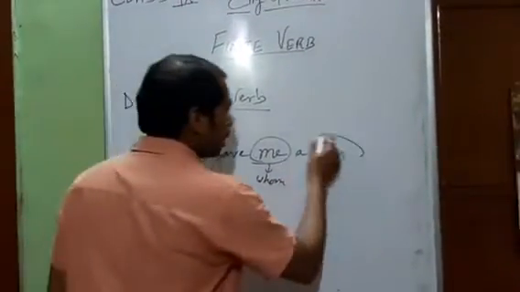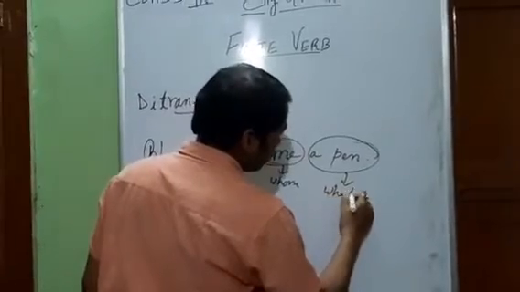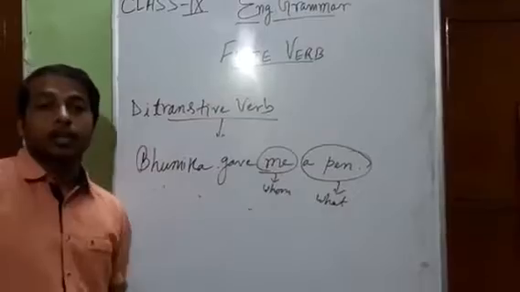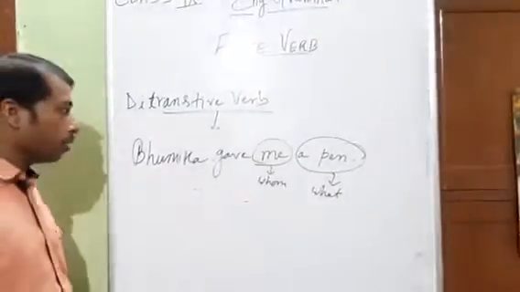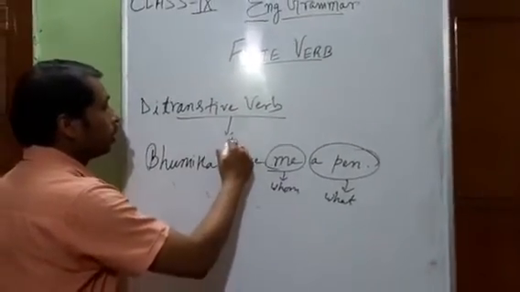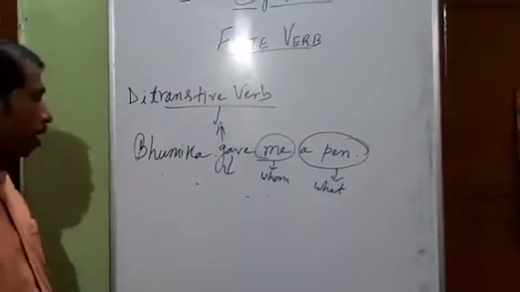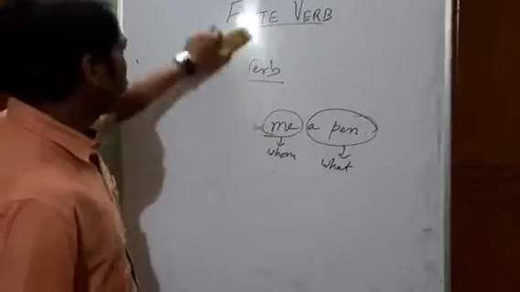Me. Bhumika gave me what? A pen. So here we have two objects. In such sentences the verb can be regarded as ditransitive verb. We call them ditransitive verbs. Now these are the main types of finite verbs.